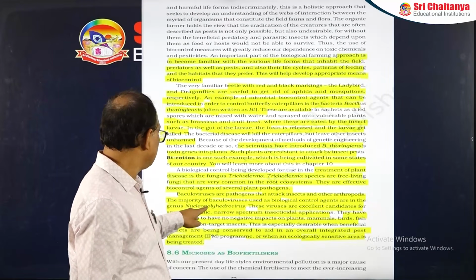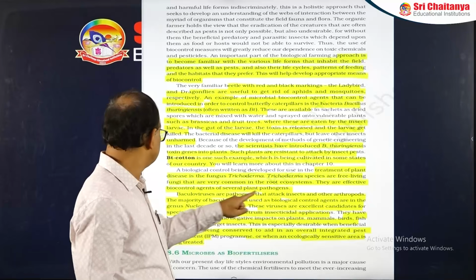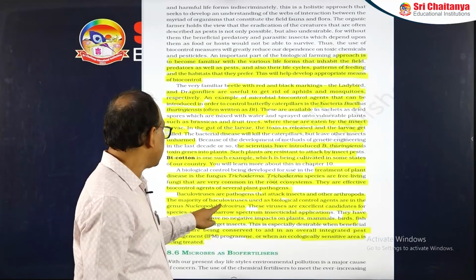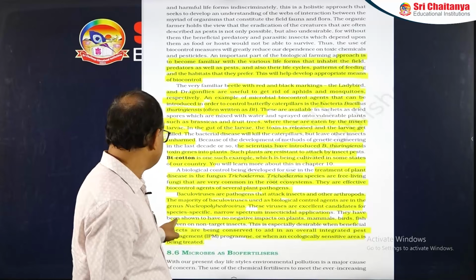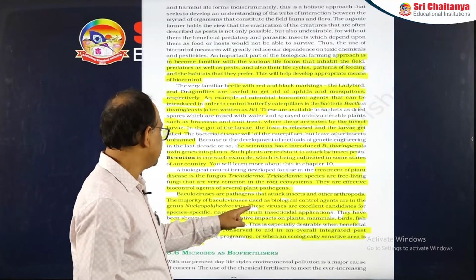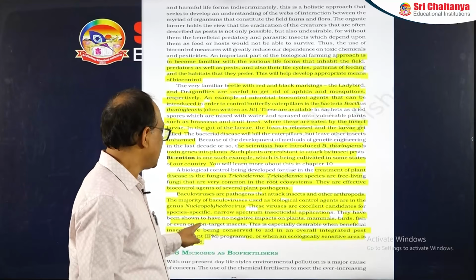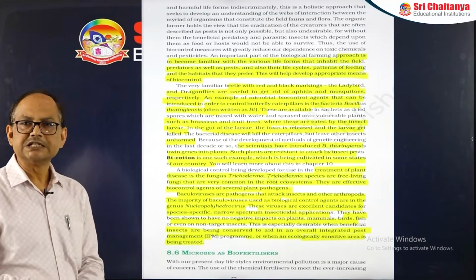They have been shown to have no negative impact on the plants, mammals, birds, fish, or even non-target insects. So this is especially desirable when beneficial insects are being conserved to aid in an overall integrated pest management program, or when an ecologically sensitive area is being treated.